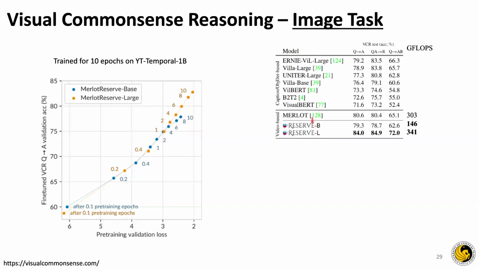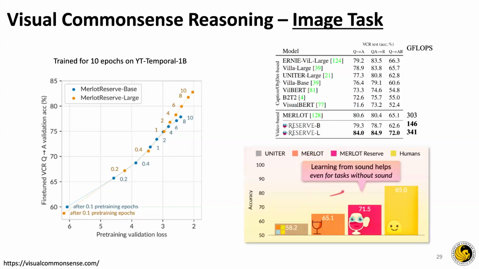So as you can see from here, Reserve base and Reserve large actually do well. When they add video based data, including audio, they see that they perform better than popular industry grade models like Unitar, Arni, which are around 10 times their size. And so from this, what the authors derived was that even though this is a vision and text-based task, audio actually helps it achieve better accuracy overall.